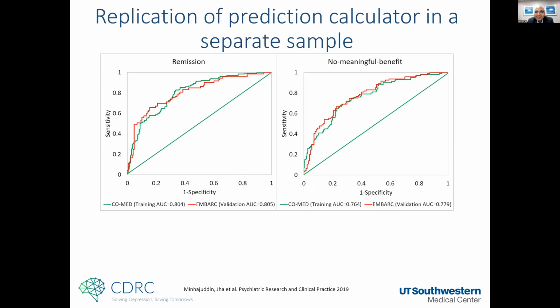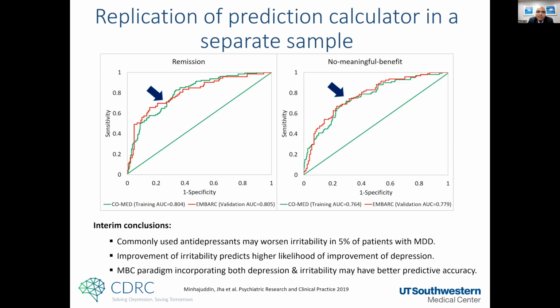We replicated this calculator pretty well in a third sample, the EMBARK sample. So we think that if we are using measurement-based care paradigms, then that could allow us to integrate both measures of depression severity and measures of irritability, and that can help us make better prediction, about a 0.8 area under the curve. So fairly decent prognostic utility in that sense.